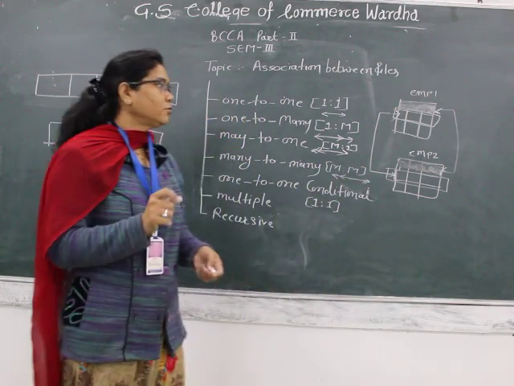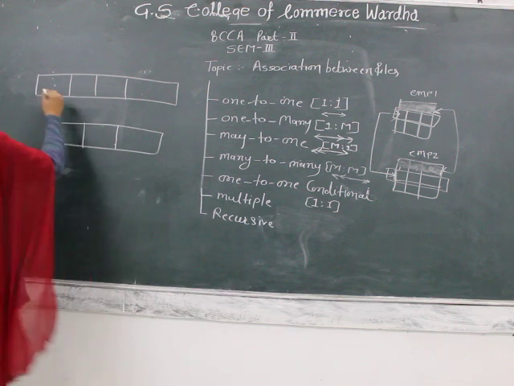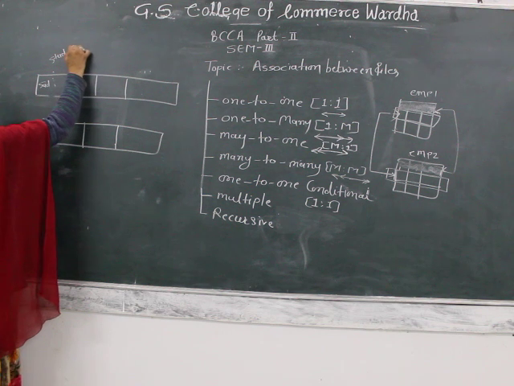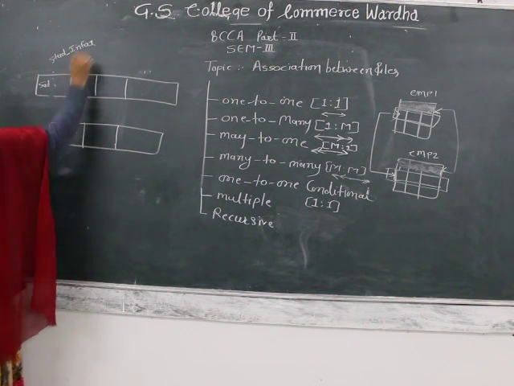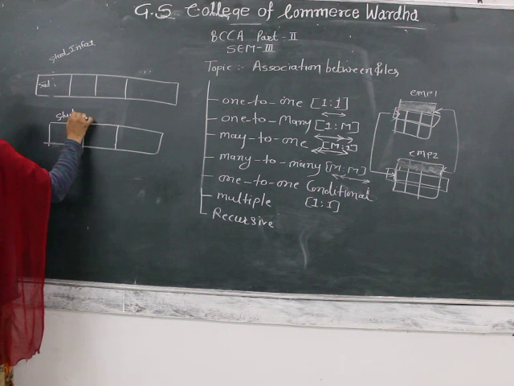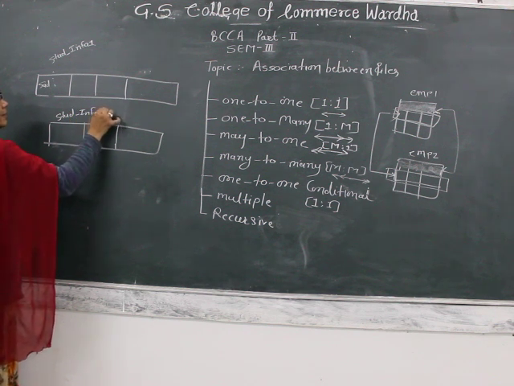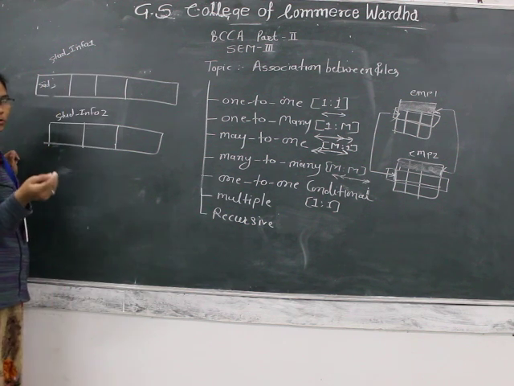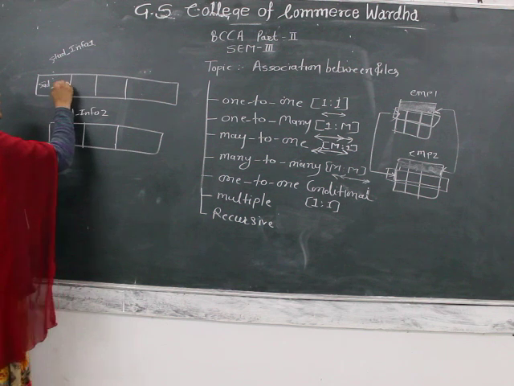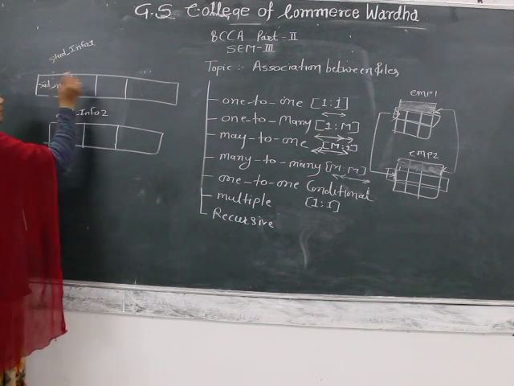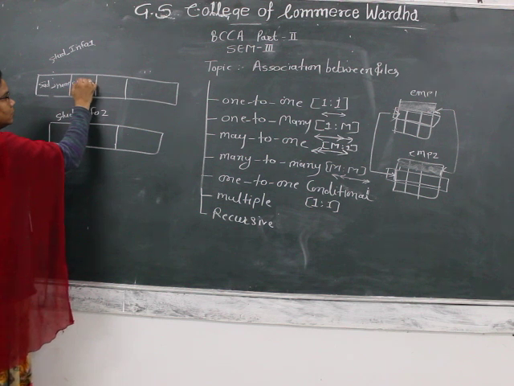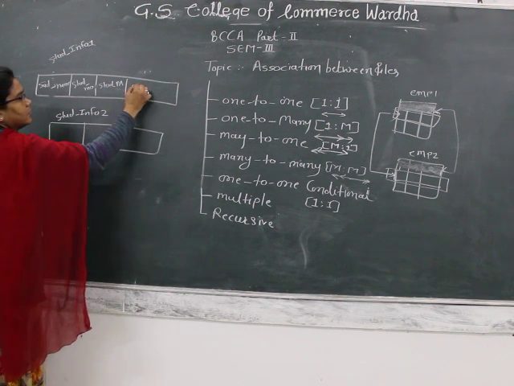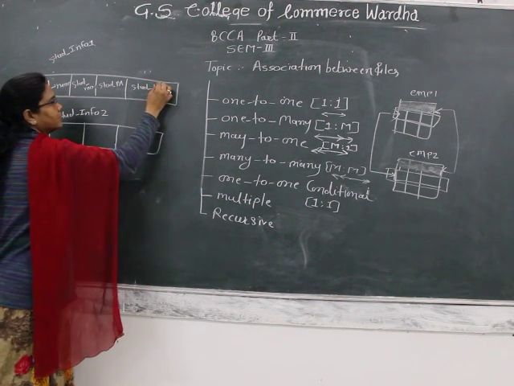Okay, so when I store that particular data, like student name, this is the stud info 1 and this is stud info 2. Those are entities, and those entities have some attributes, or we can say field names. So student name, then stud mobile number, stud permanent address, stud local address.